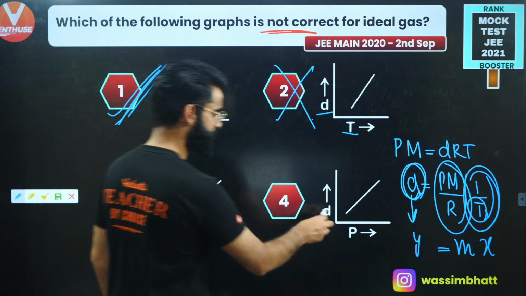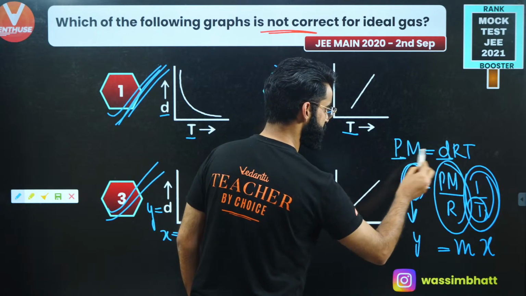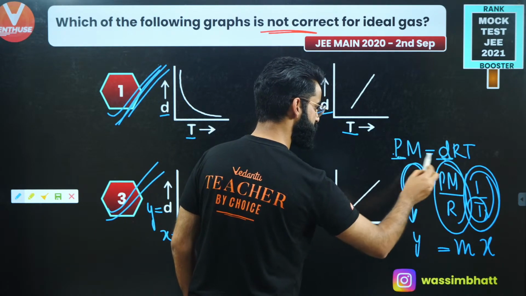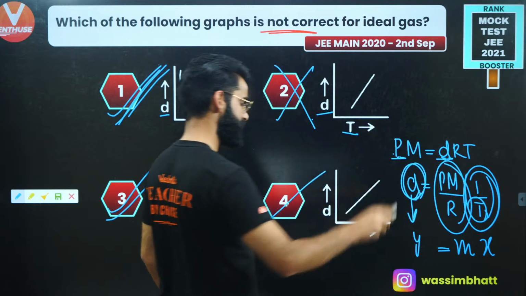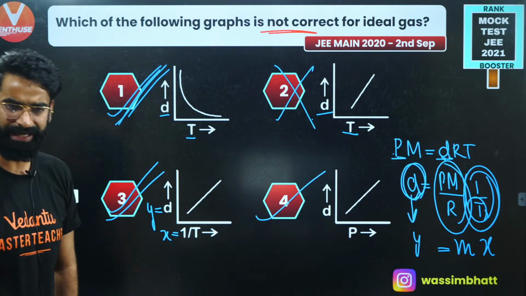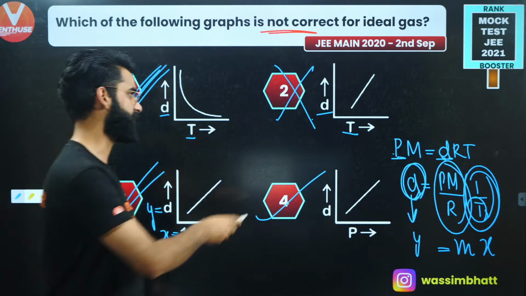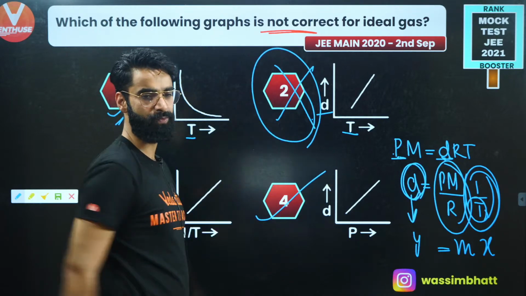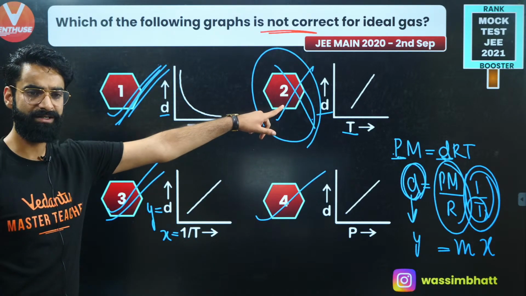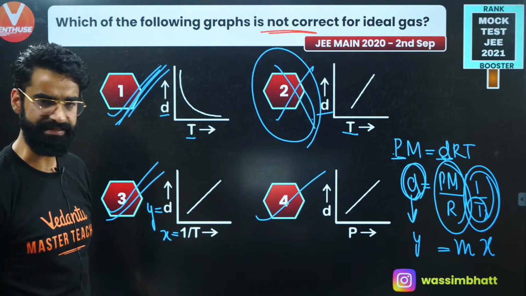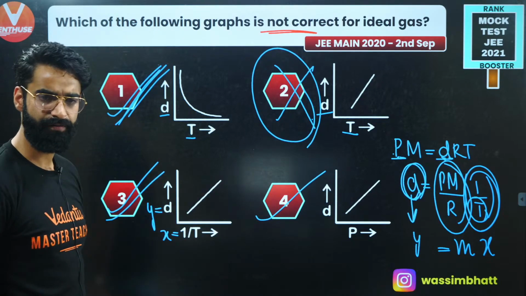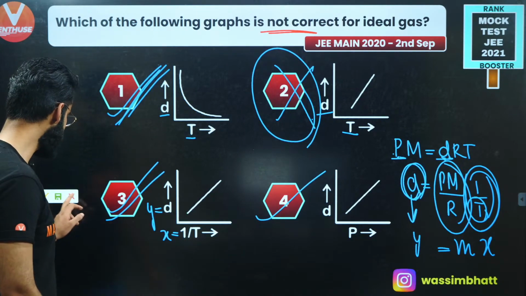Now what about density versus pressure? Again, both are directly proportional, y = mx form, so a straight line. So this one is also correct. So which one is the only incorrect option among all? It is going to be option number 2, which is incorrect, and your correct answer is going to be option 2 in this case. I'm sure it's clear to everyone, right?